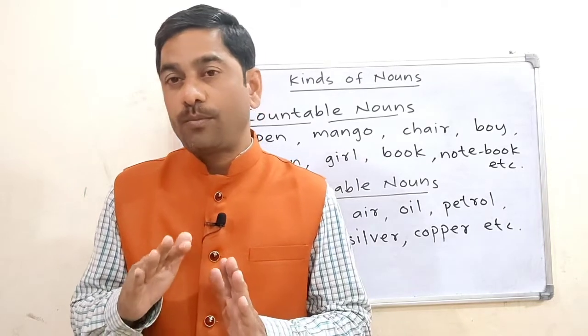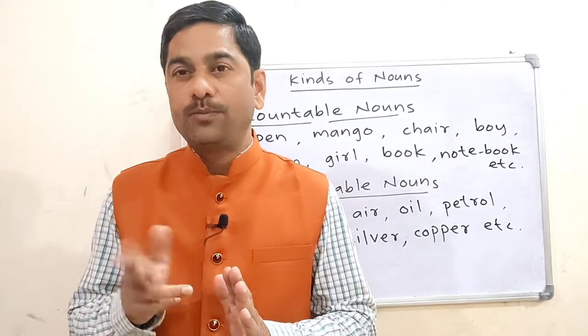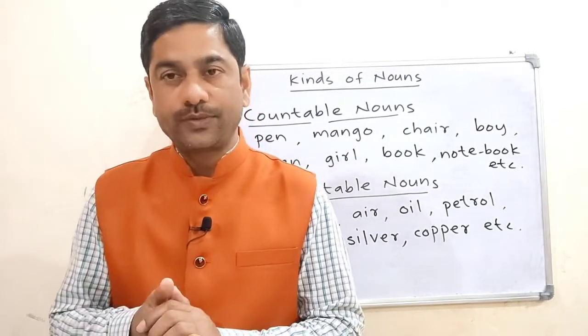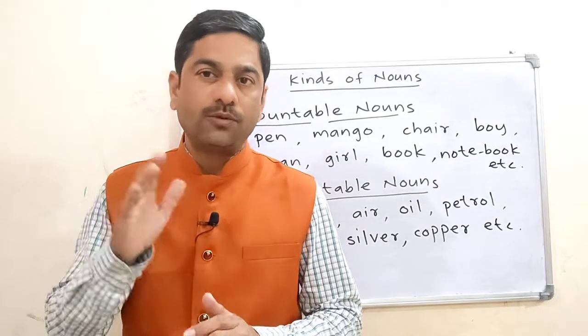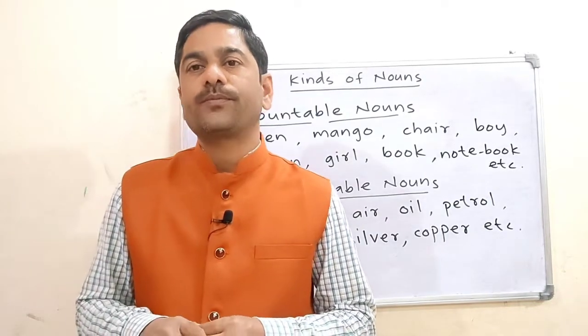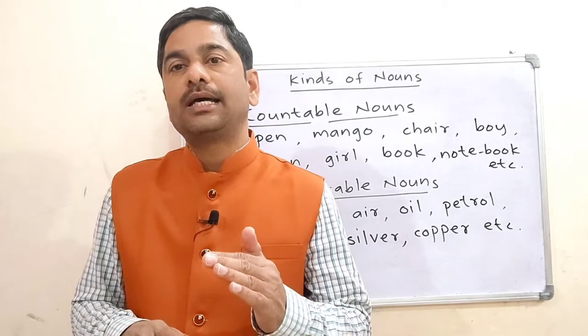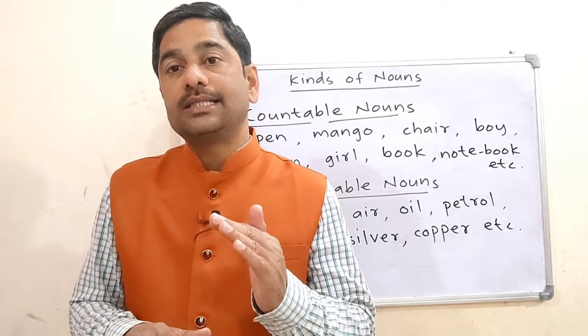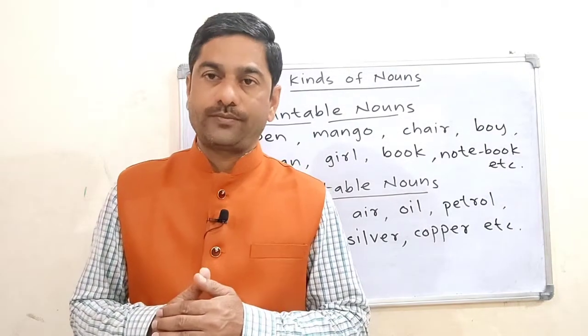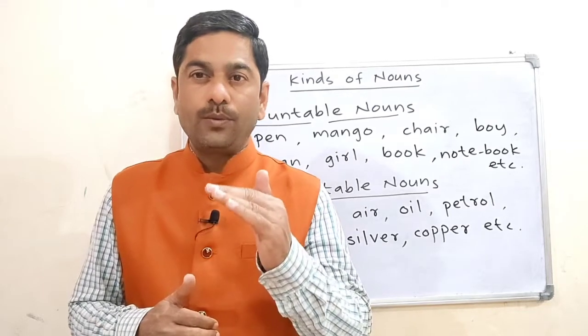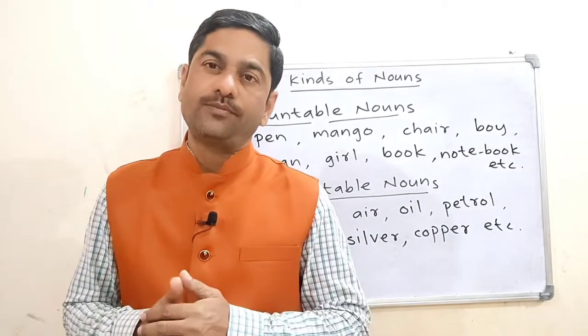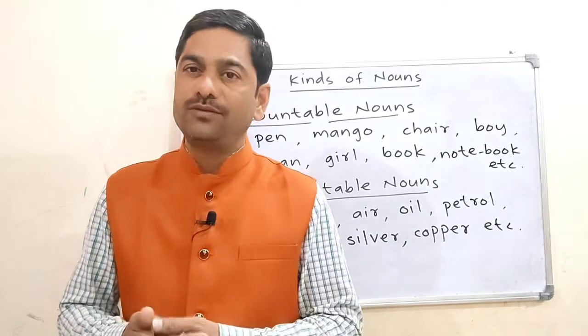We have the plural of shirt, shirts. Trousers is always plural. So these are countable nouns. We can count them as 1, 2, 3, and they have singular and plural forms.